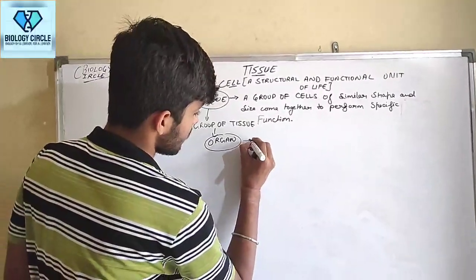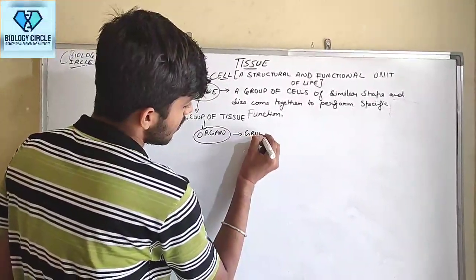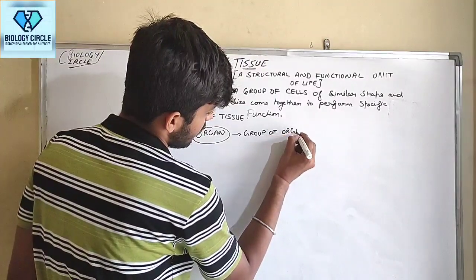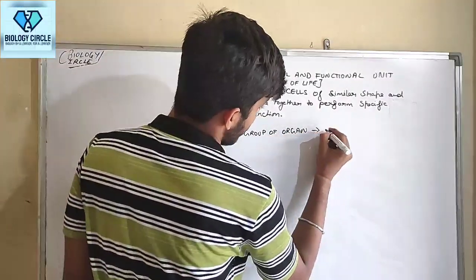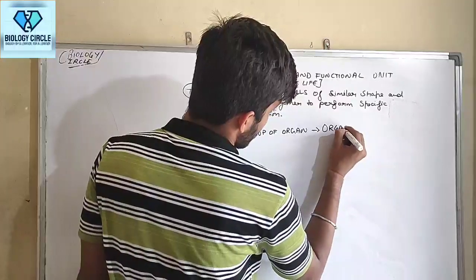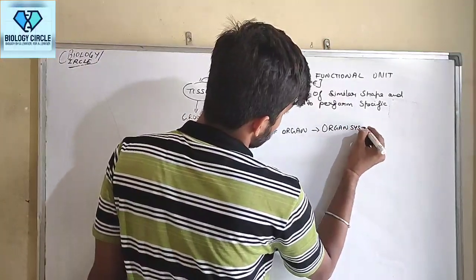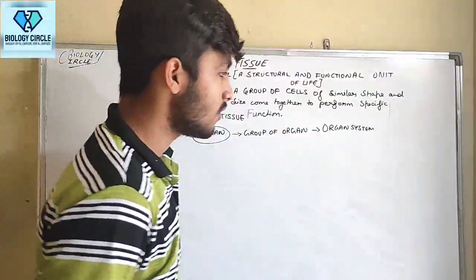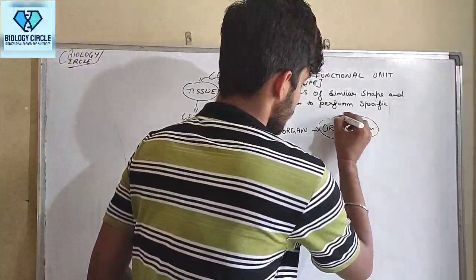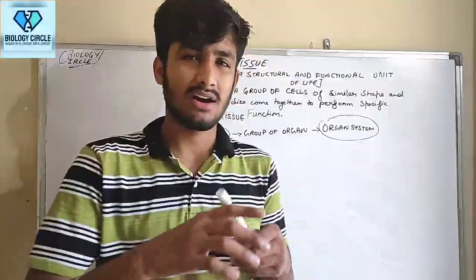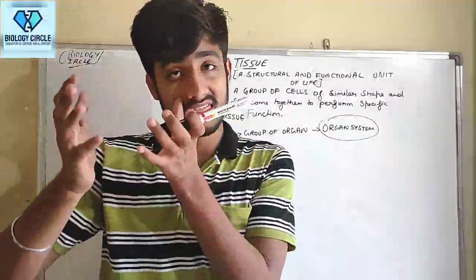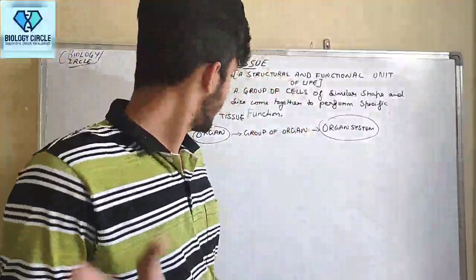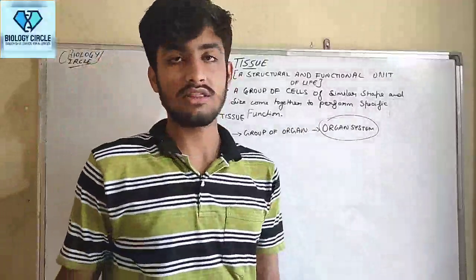So I write: group of organs, that is organ system. So this is basically an intro of the chapter tissue. We discussed cell, tissue, organ, and organ system.